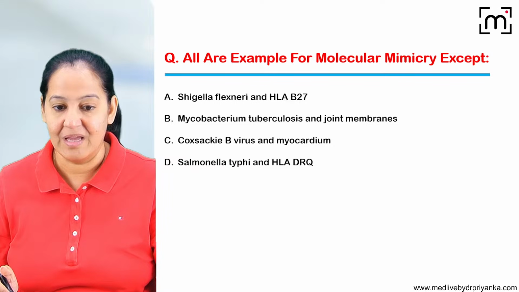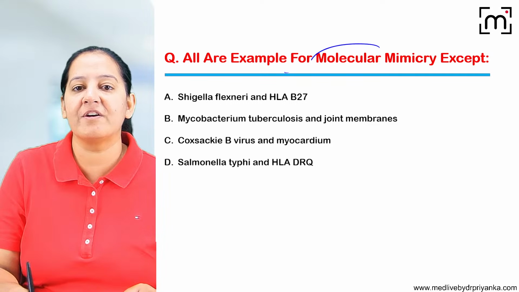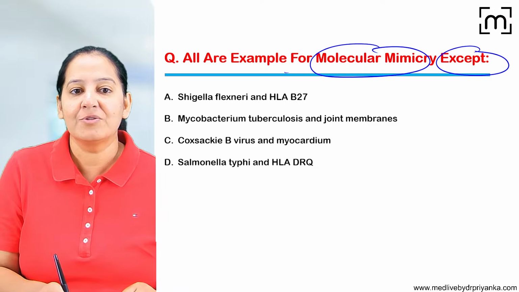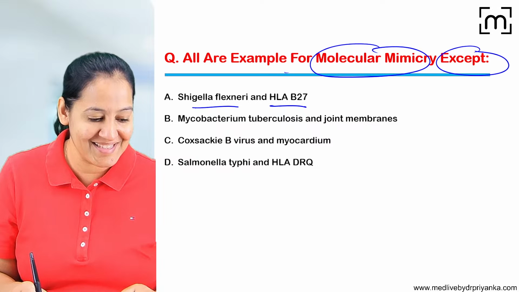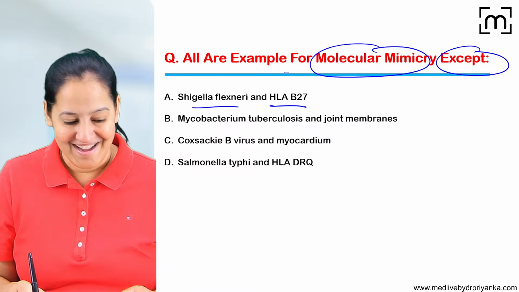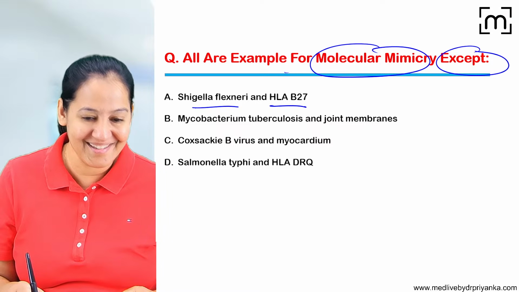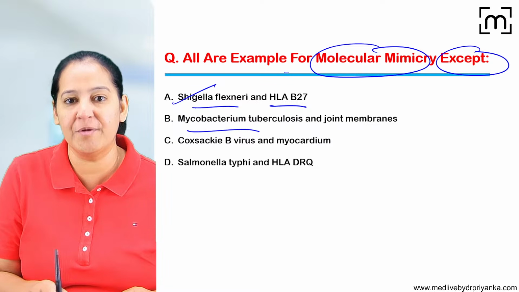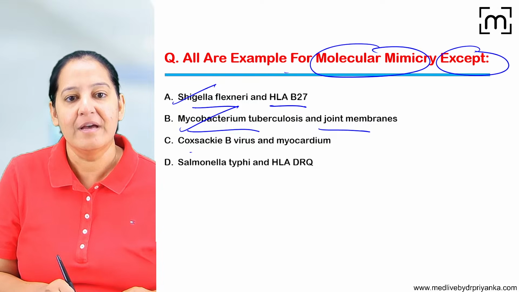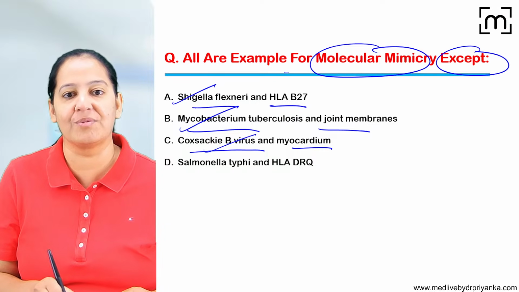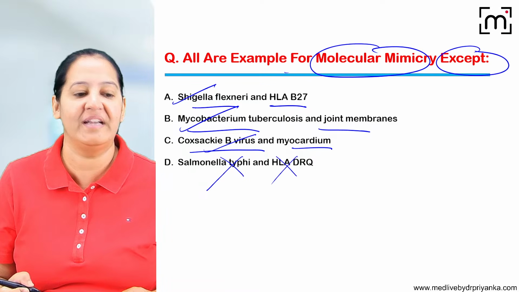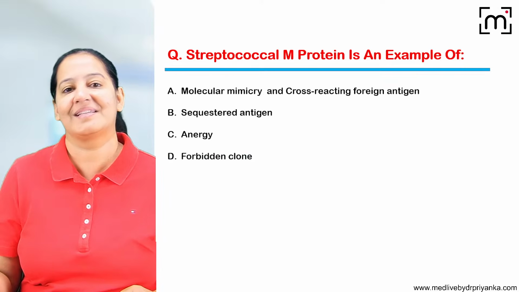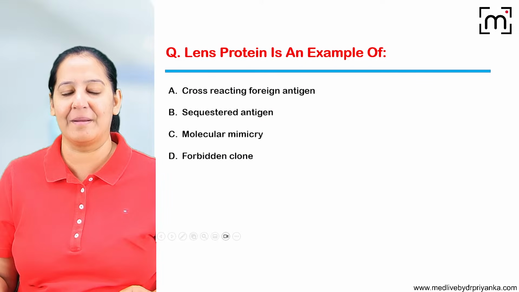The question is, all are the examples of molecular mimicry except. I've given you 5 examples of molecular mimicry now. Shigella and HLA-B27 is an example. I'm asking except. Have you missed the word except? So this was an example. Mycobacterium tuberculosis and joint membrane was also there. Coxsackie B virus and heart was also there. But Salmonella typhi and HLA-DRQ is not there. So the incorrect one is D. You have to learn these examples. These examples are important.